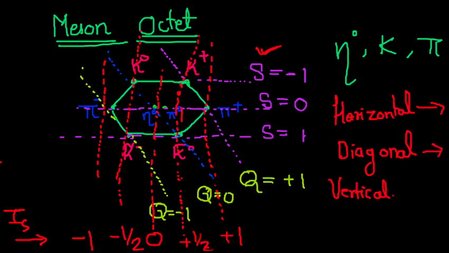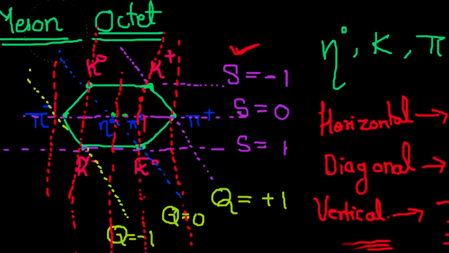Diagonal lines represent the charge, and the vertical lines represent the third component of isospin, I3. And isospin is just the magnitude of this. So isospin will be 1, half, 0, half, and 1.